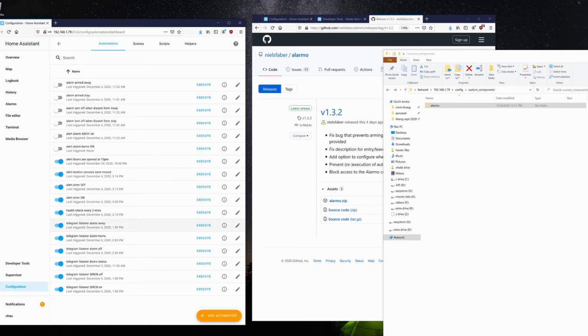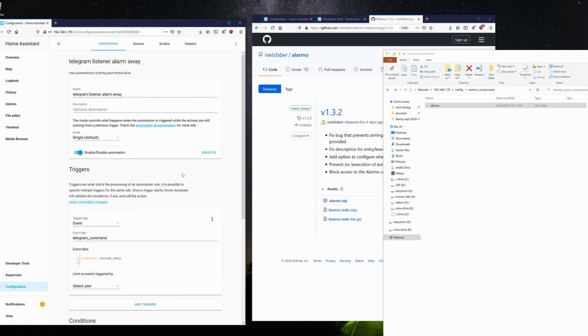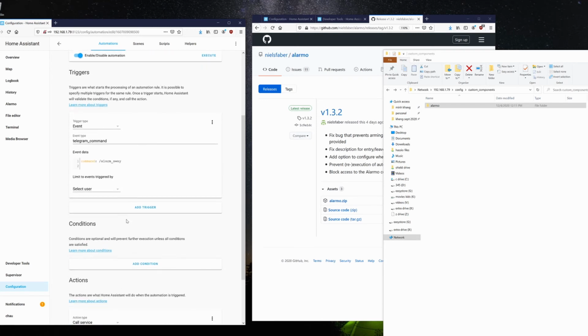Taking a look at my Telegram, you can see I have it set up so I can turn on the alarm via Telegram when I'm away from the house. This is the Telegram listener alarm away. In the triggers, you'll see the event. Event type is telegram_command. The command: /alarm_away.